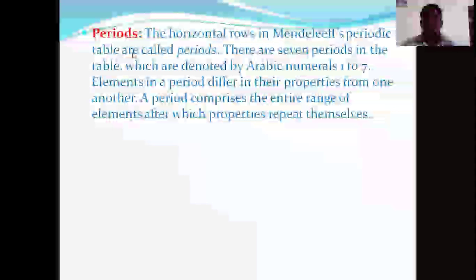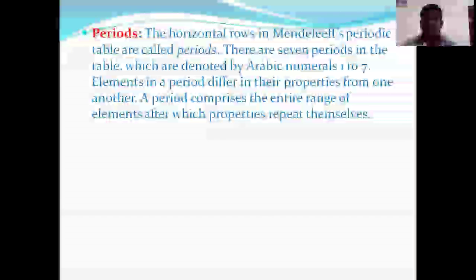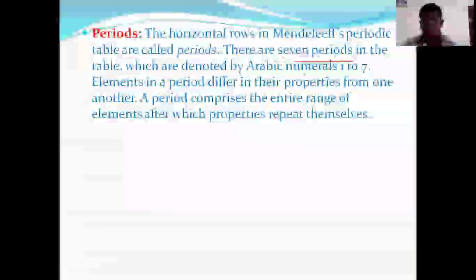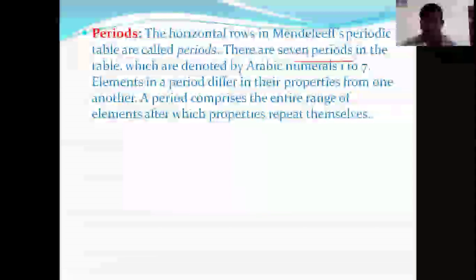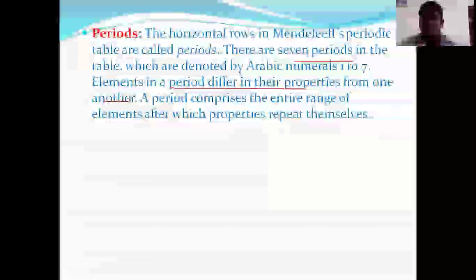According to Mendeleev, just now we have discussed what is meant by a period. The 7 horizontal rows are known to be the Mendeleev periods. The 7 horizontal periods containing the elements will have different properties from one another, whereas groups have elements with the same property. According to Mendeleev, the elements in a period differ in their physical as well as chemical properties.